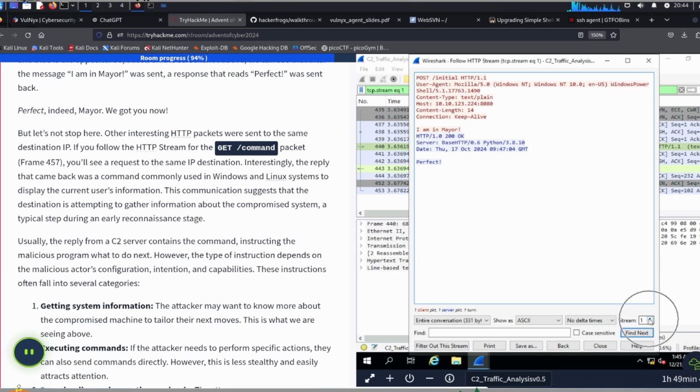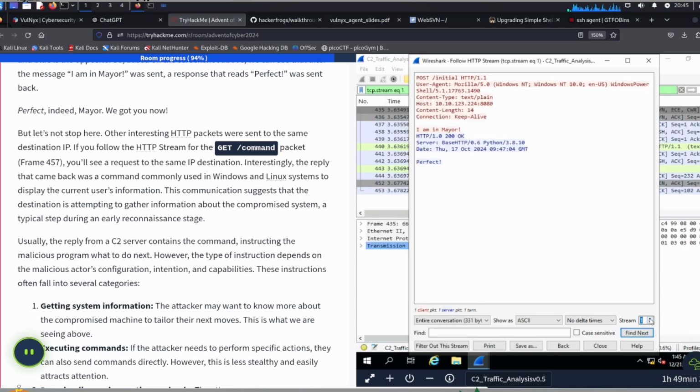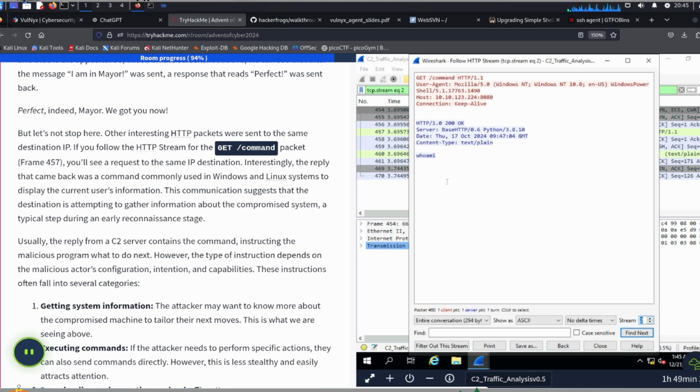Over here, there's a button labeled Stream, and we can navigate through the different streams that are happening in the conversation. If we go to stream number 2, we see the command that they're talking about in the description, and this is the "Who am I" command. This is usually used to get the identity of the user account on a Linux or Windows system.